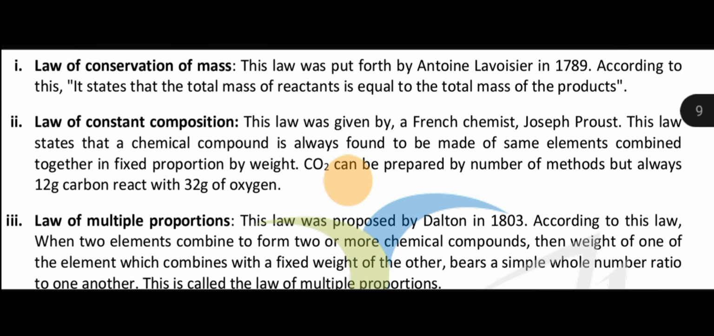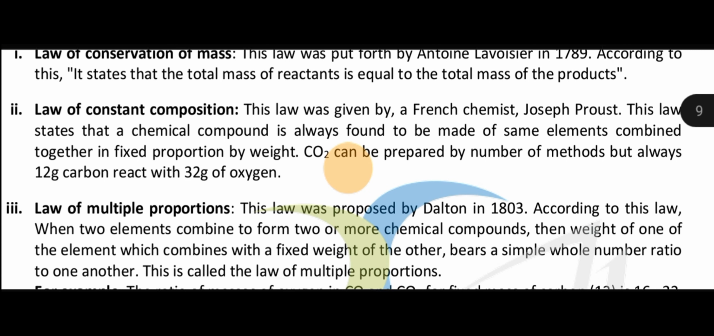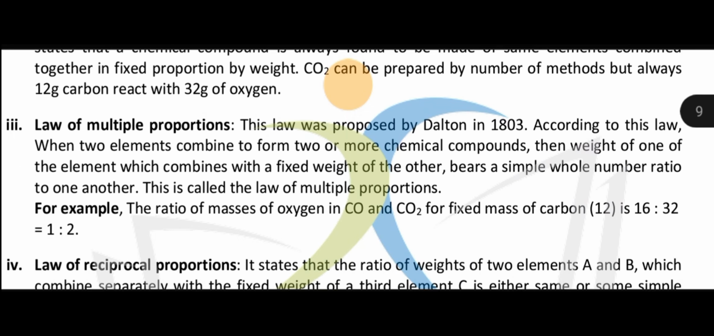Now the second law is the law of constant proportion, given by Joseph Proust, J.L. Proust. Now what do they say? As you all know, when elements combine together to form compounds, these compounds have a fixed ratio by mass. As already told you, in CO2 the ratio between carbon and oxygen is 12 and 32. Just like in water, 2:16 or 1:8.